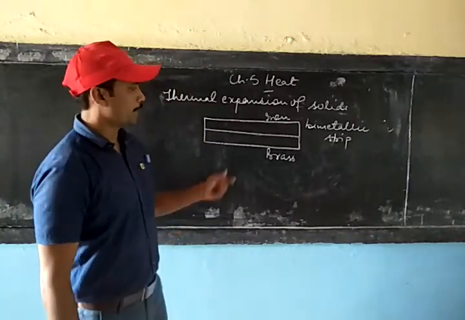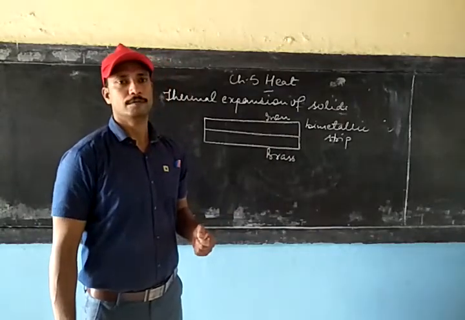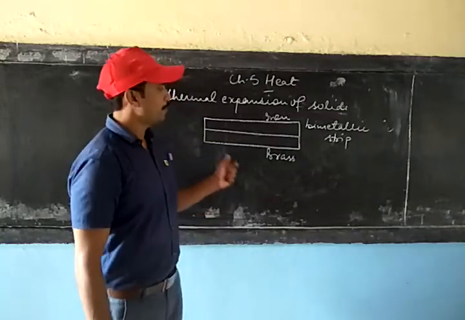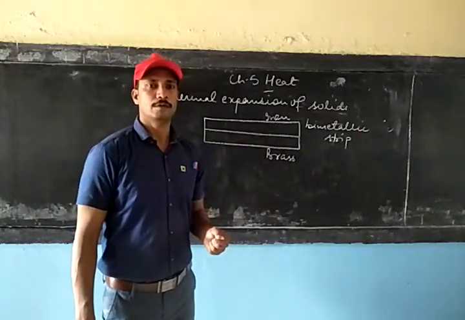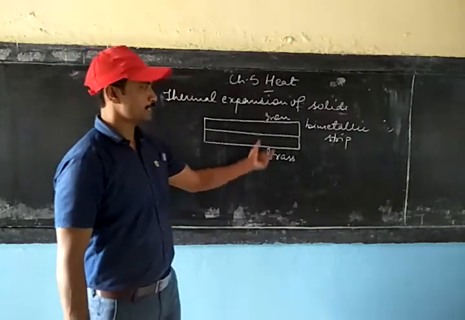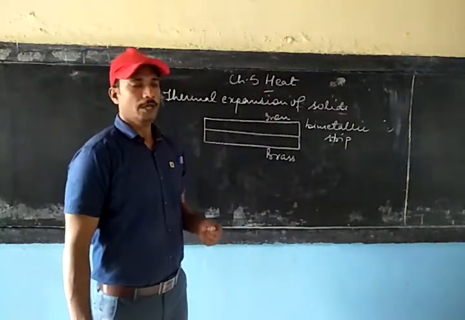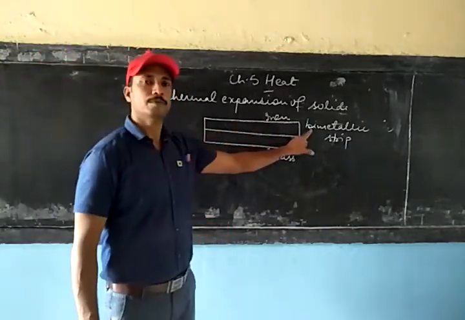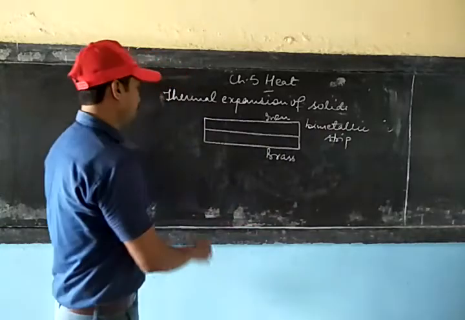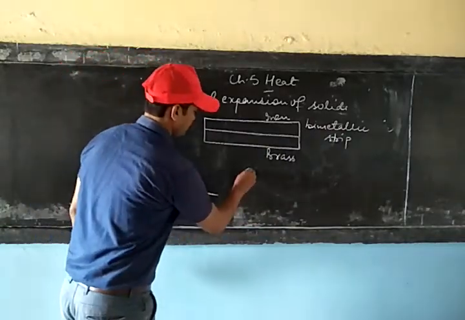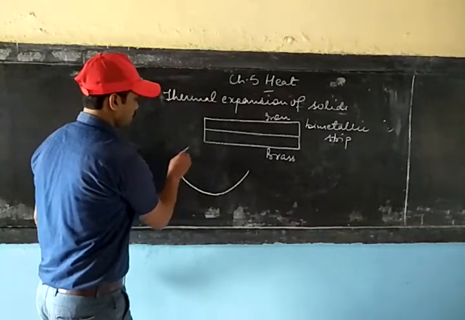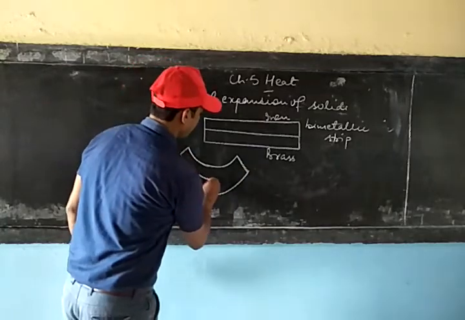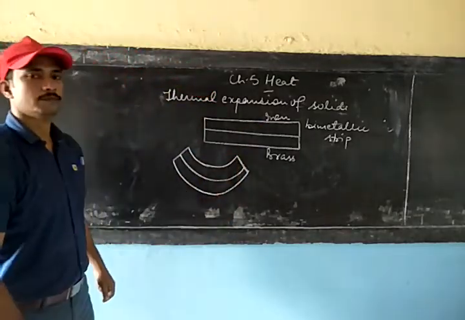Here you have to see that brass expands more than iron. That's why when you heat this bimetallic strip, there will be no uniform expansion. It is noticed that brass expands more than iron. And due to this unequal expansion, the bimetallic strip bends this way, where you find the brass bending more than the iron.